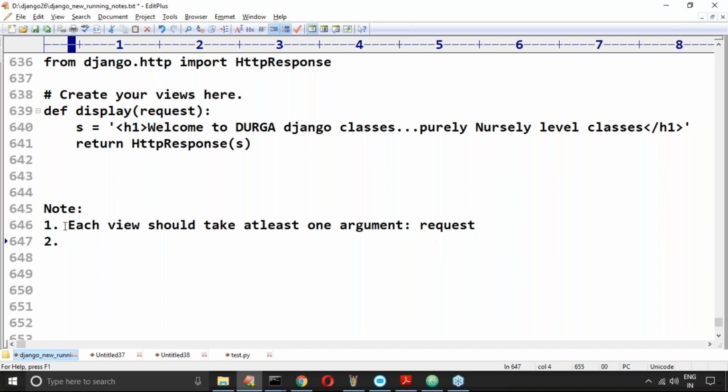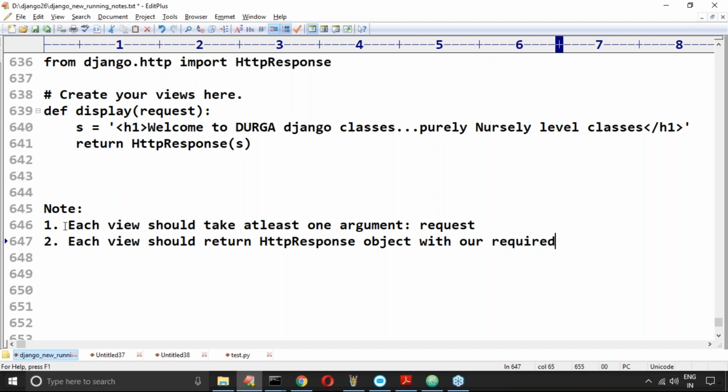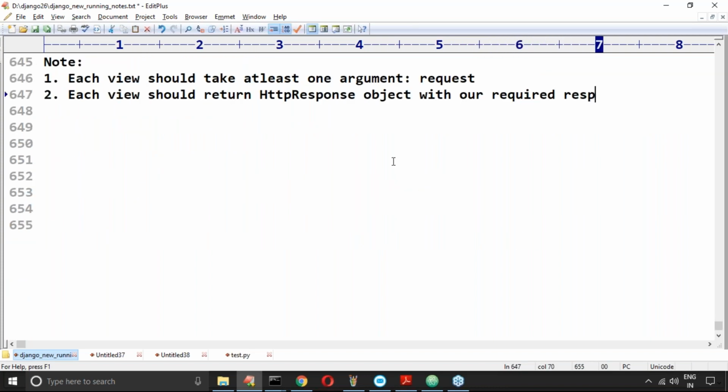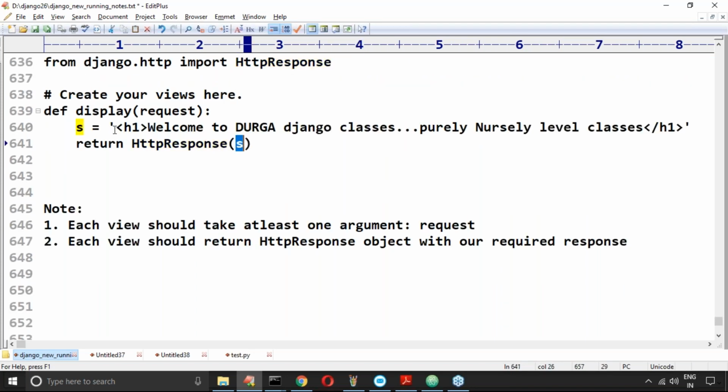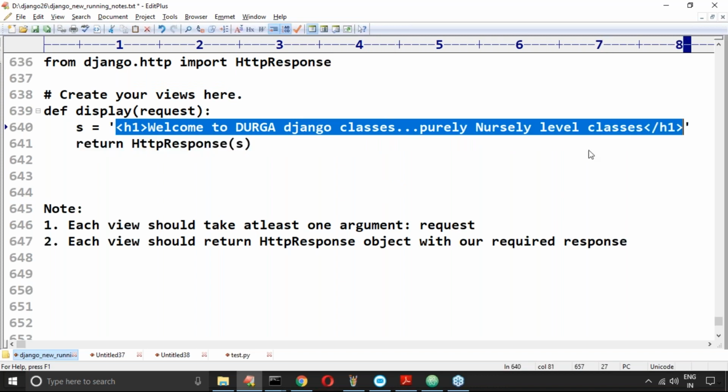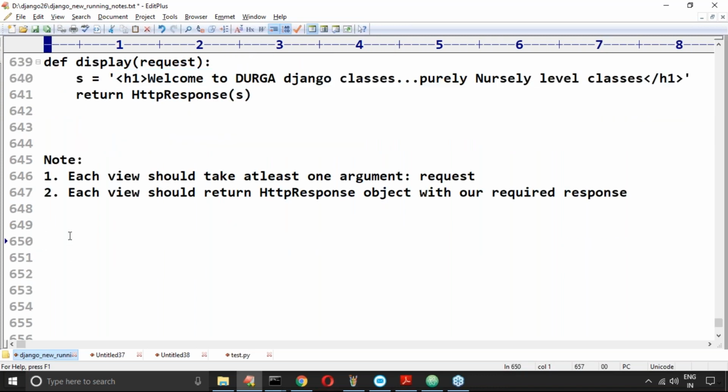Next, each view should return which object? An HTTP response object, which internally contains our required response. This is the response that I want to display to the end user.